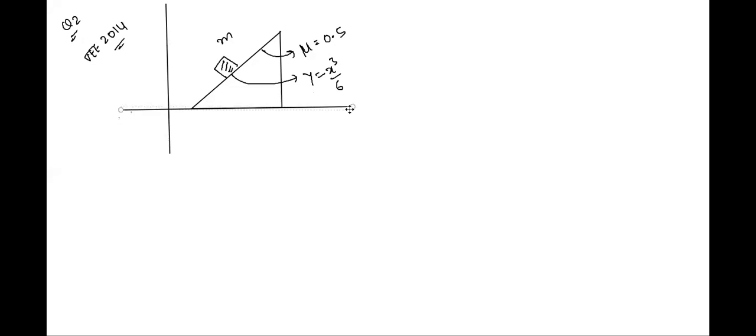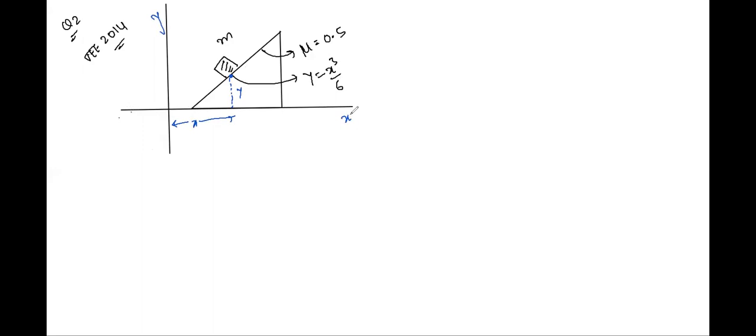Now for a given particular point, if this is the value of y and this is the value of x, then x and y depend on each other by this relation. This is what they have told in the question, where vertical is the y axis and horizontal is the x axis.